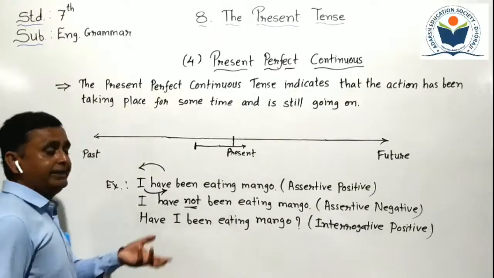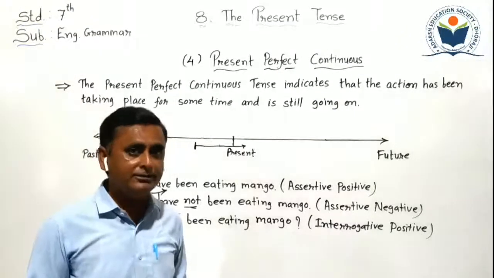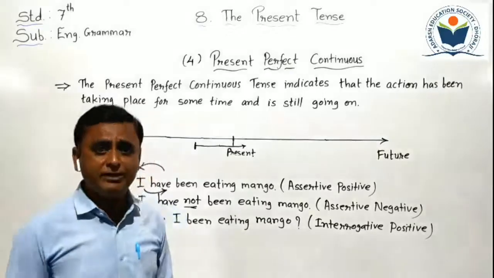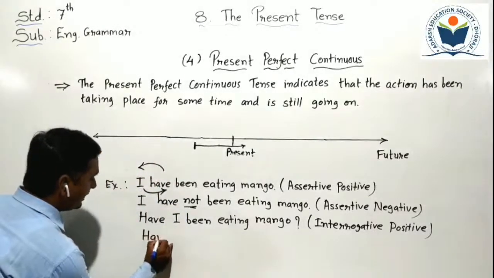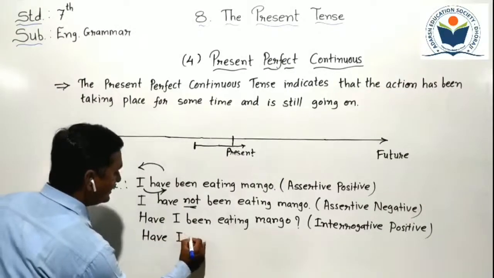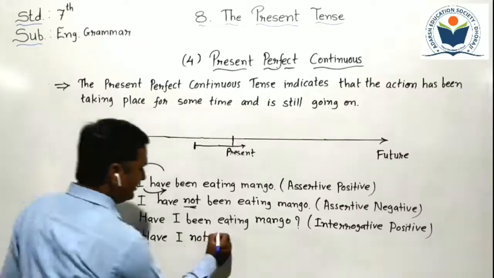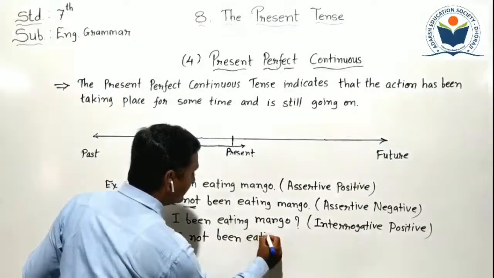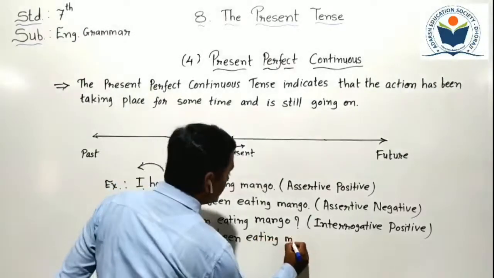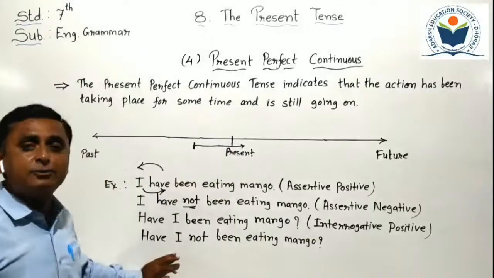Now, if we want to make an interrogative negative sentence, then how does it happen? In two ways we can write interrogative negative, with contraction and without contraction. First of all, I write without contraction. So, "Have I not been eating mango?" This is known as without contraction.